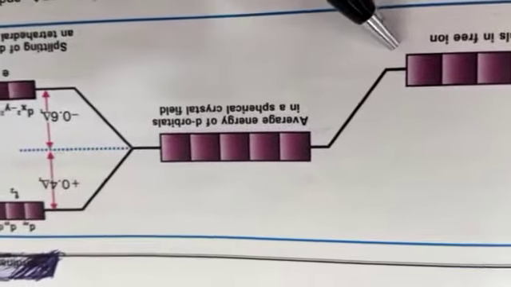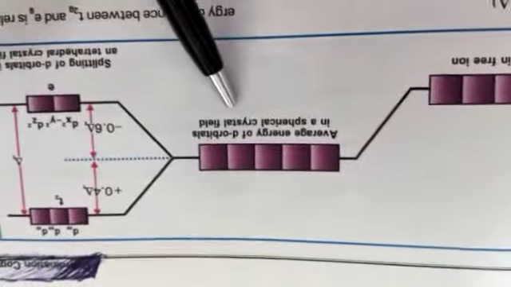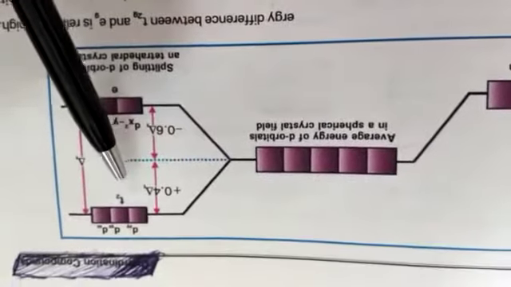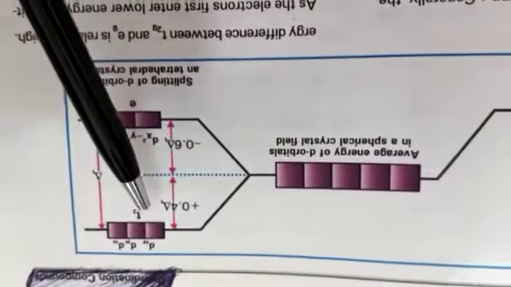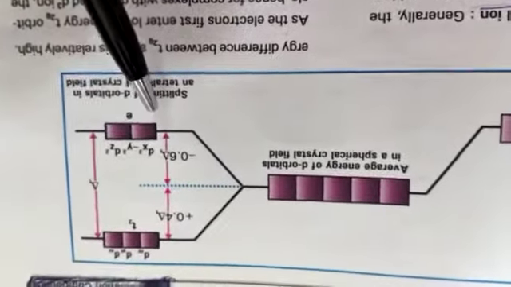T2 level is raised by 0.4 delta T, whereas E level is lowered by 0.6 delta T, where subscript T stands for tetrahedral field. So this is the splitting of d orbitals in tetrahedral complexes. You can see in tetrahedral complexes, T2 orbitals occupy higher energy and E orbitals acquire lower energy.